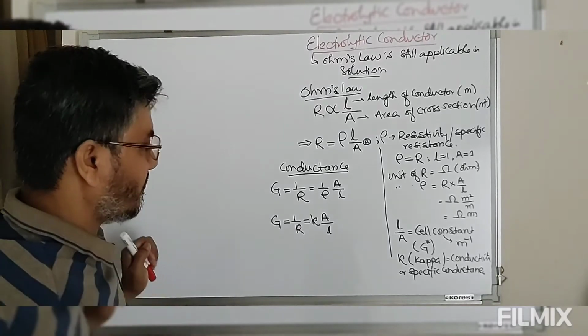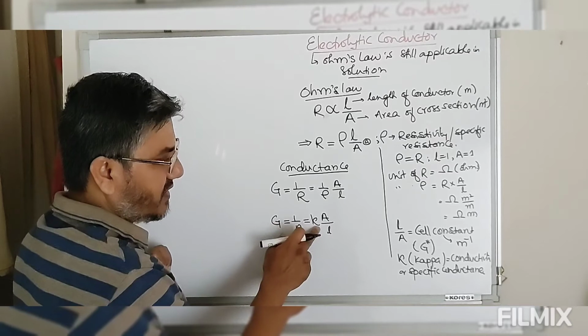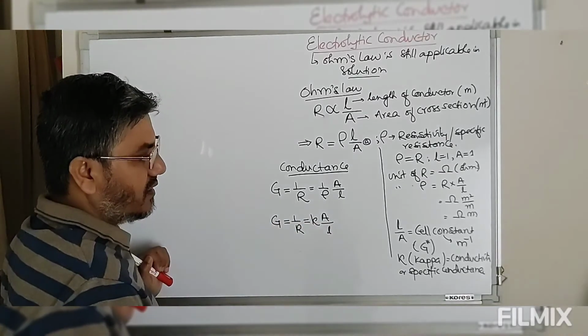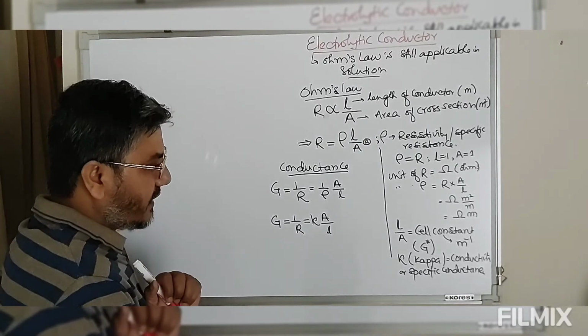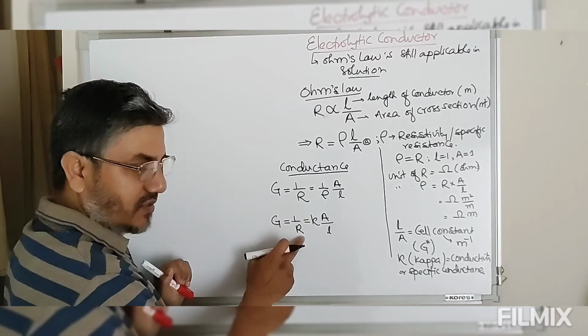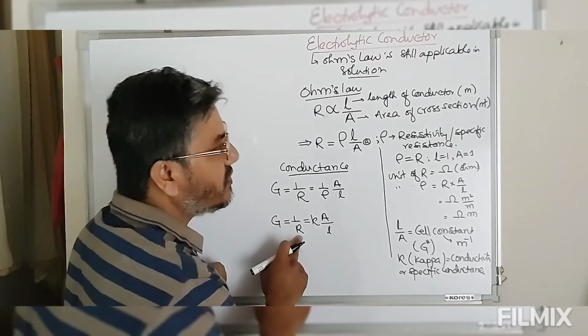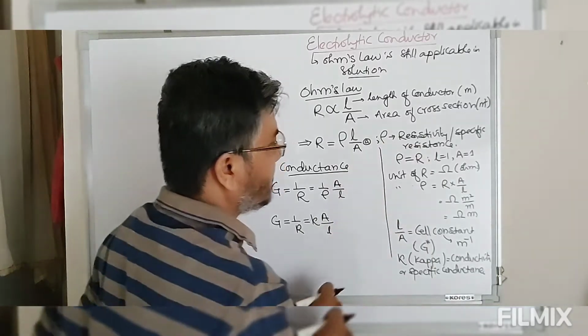So now look at this. This conductance G is equal to the specific conductance times A by L. So conductance is 1 by R. The unit of R is ohm; resistance is measured in ohm.